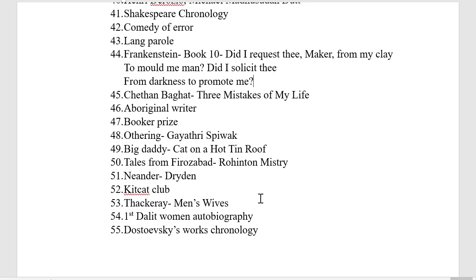On the one side, there was Tales from Firozabad. The correct answer is Rohinton Mistry. So, it was a match of the following only. Next is a very easy question, a repeated one. The Neander stands for, or represents, which character in Dryden's essay on dramatic poesy? The correct answer is Dryden himself.